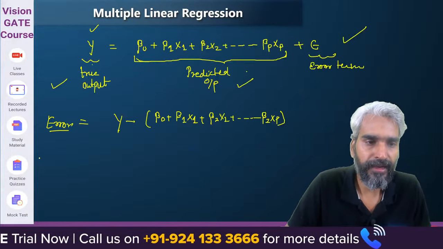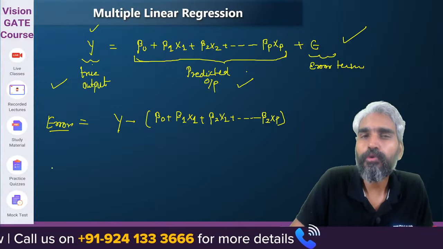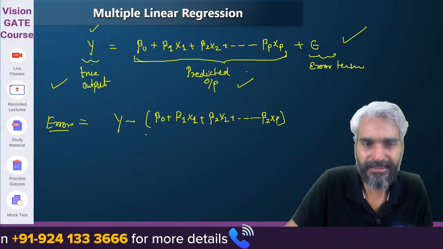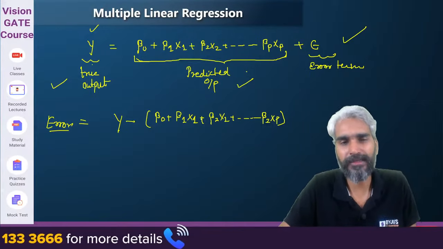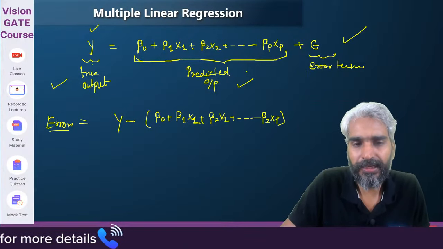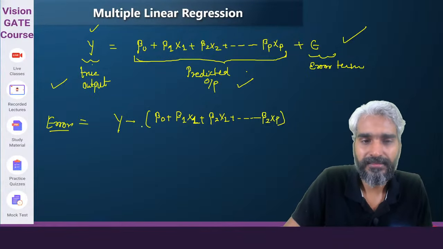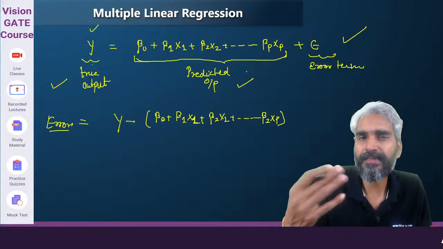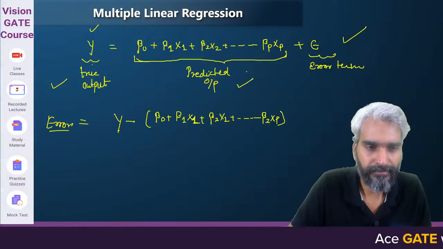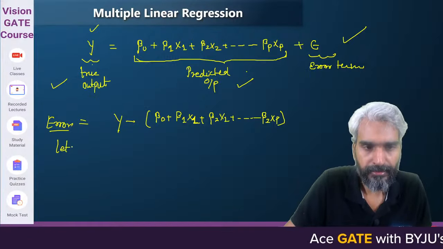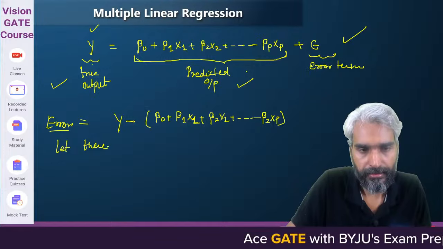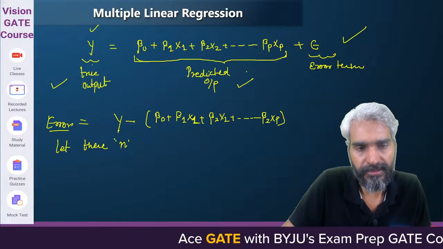Now please try to understand. This is just one simple equation with respect to variables, but the idea is that there will be, let's assume, n observations.